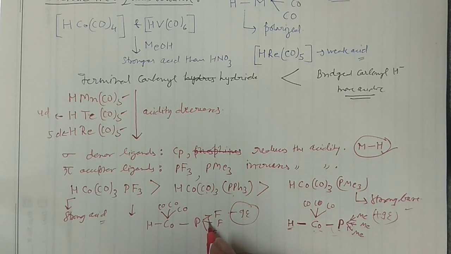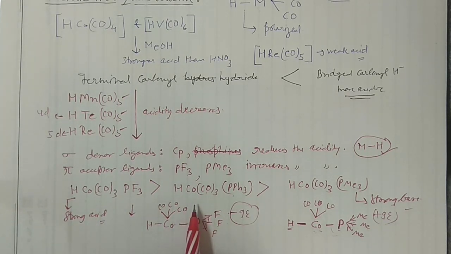So they will attract the electron density towards themselves. That means when electron density comes here, it will pull the electron density from here. That means the polarity of this bond decreases, and it is quite easy to remove that hydrogen from here as proton. So it is a strong acid, while this is the intermediate acid.